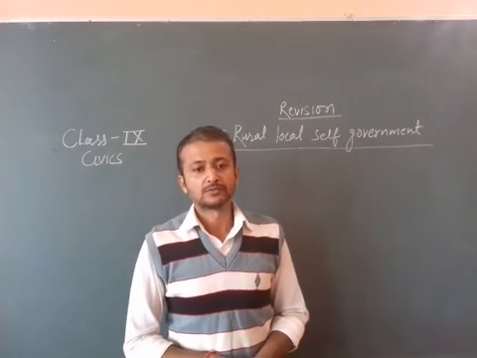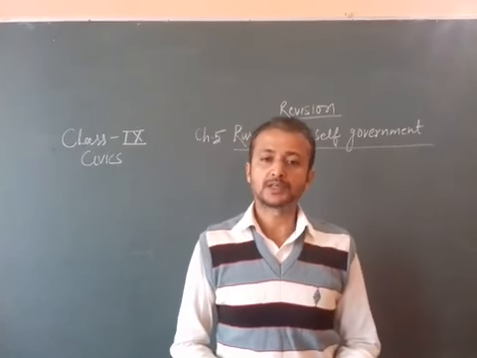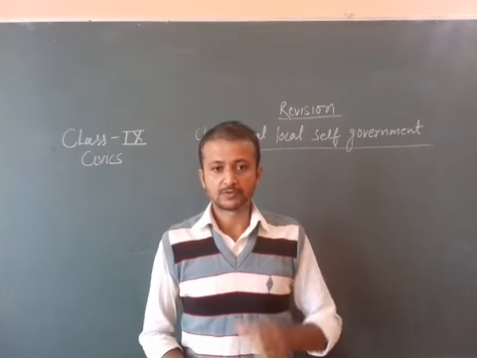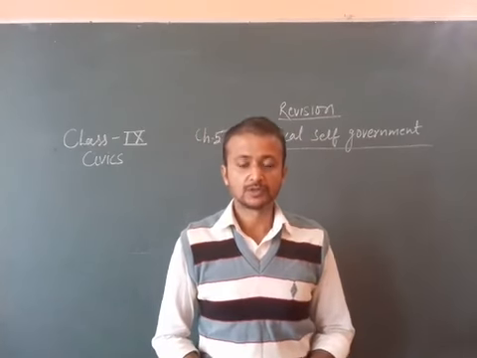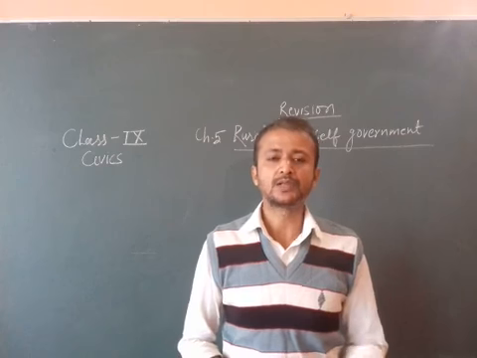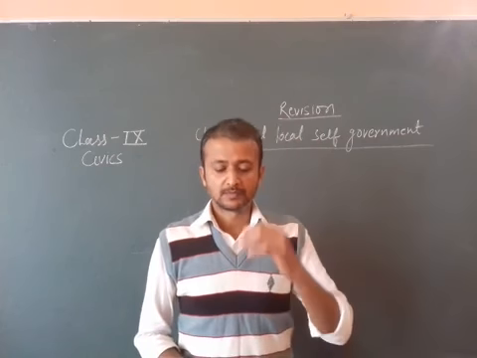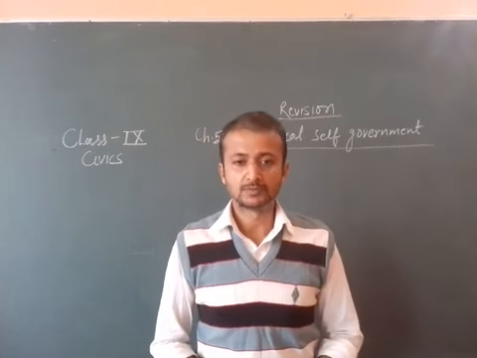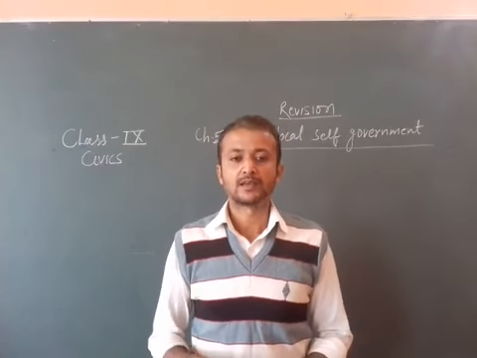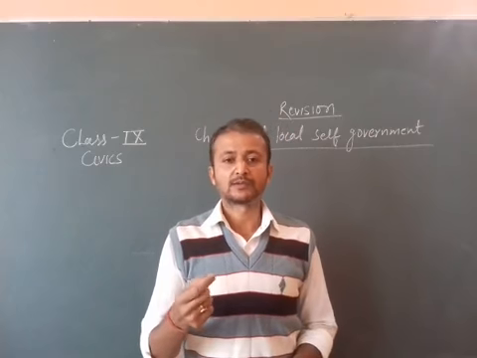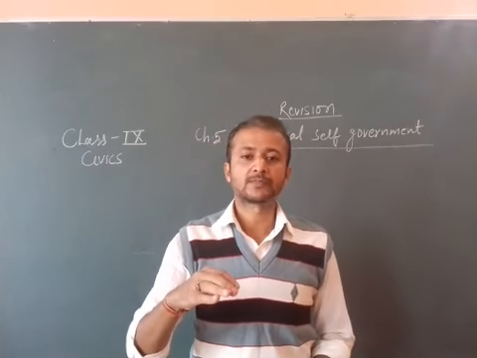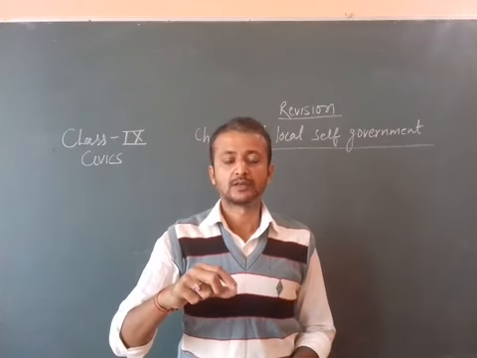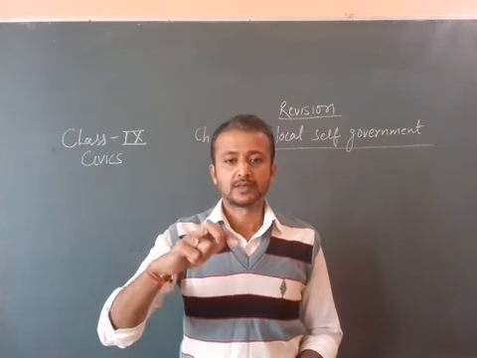We all know that there are three levels, three tiers of government in local self-government. Panchayati Raj system, which is the basic unit of local self-government. Panchayat is formed at the village level, so it is the lowest in the hierarchy.